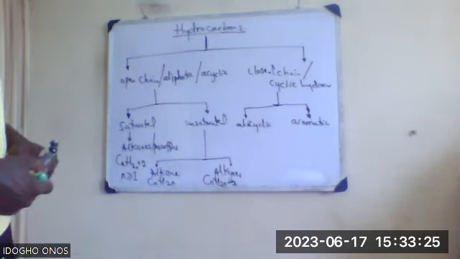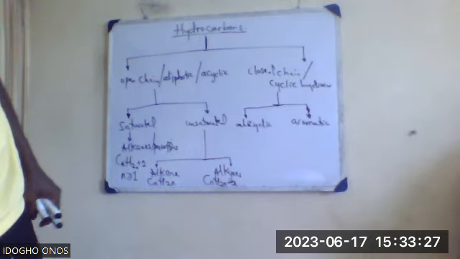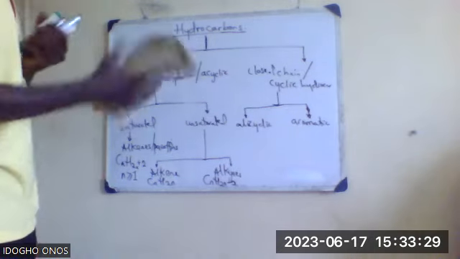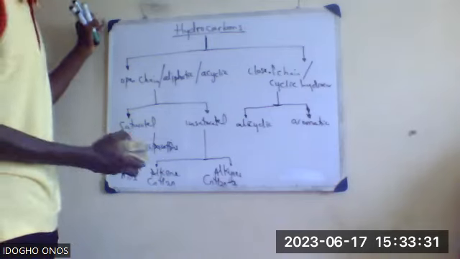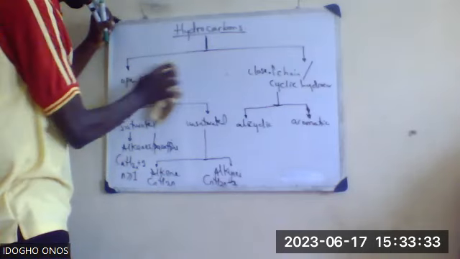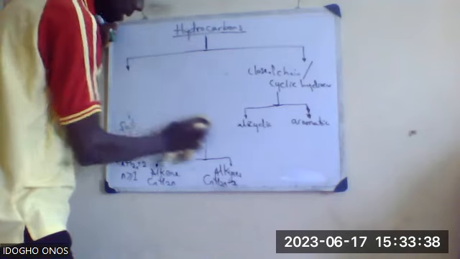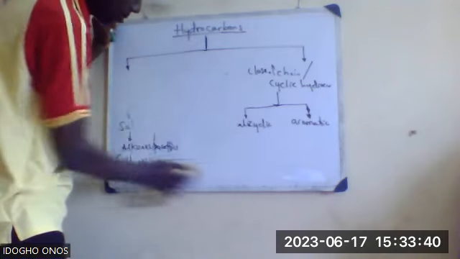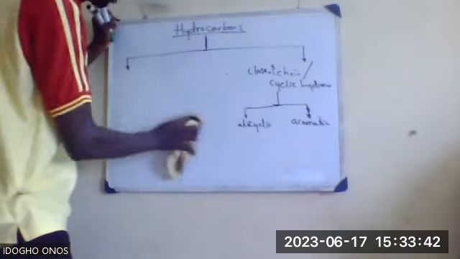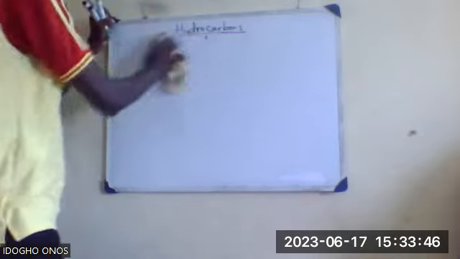Now, having said that, let's come to alicyclic and aromatic hydrocarbons. I want to clean because there's no space anymore to write. So I will clean these aspects. I believe you have gotten these aspects, right? So let me clean this off now, and let's come back to these two. So I will break that one down.